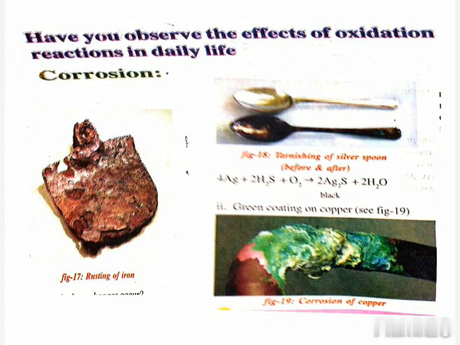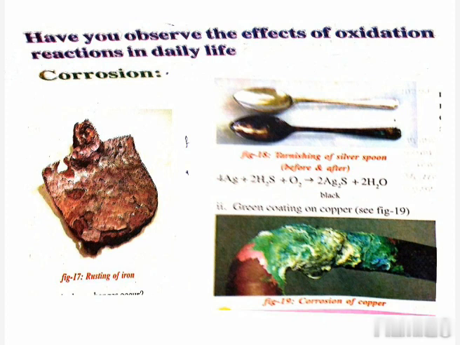How many types of chemical reactions are there? Four types of chemical reactions are there. What are they? Combination reaction, decomposition reaction, displacement reaction, and double displacement reaction. What is the meaning of chemical combination reaction? A reaction in which a single product is formed from two or more reactants is known as a chemical combination reaction.